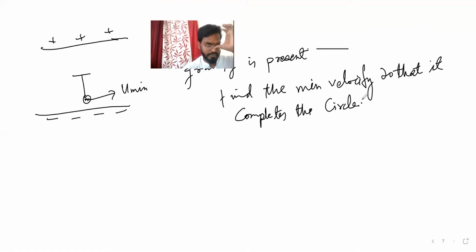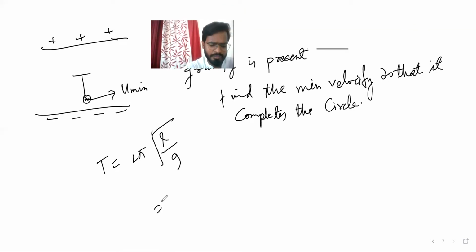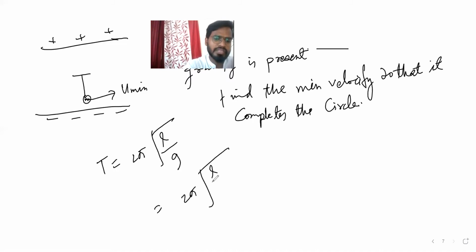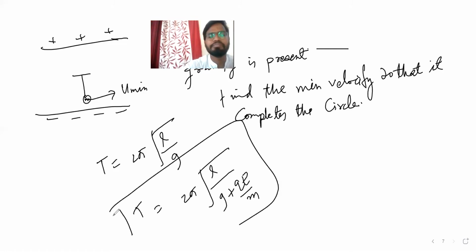So let's find this. Ultimately it is a pendulum, so the time period of a pendulum is 2 pi root L by g. Guys, here there is gravity also present, so g as well as acceleration both will be there. 2 pi root L, L is L only, and g plus acceleration is also there, no? So that acceleration is qe by m. So that we finished properly.